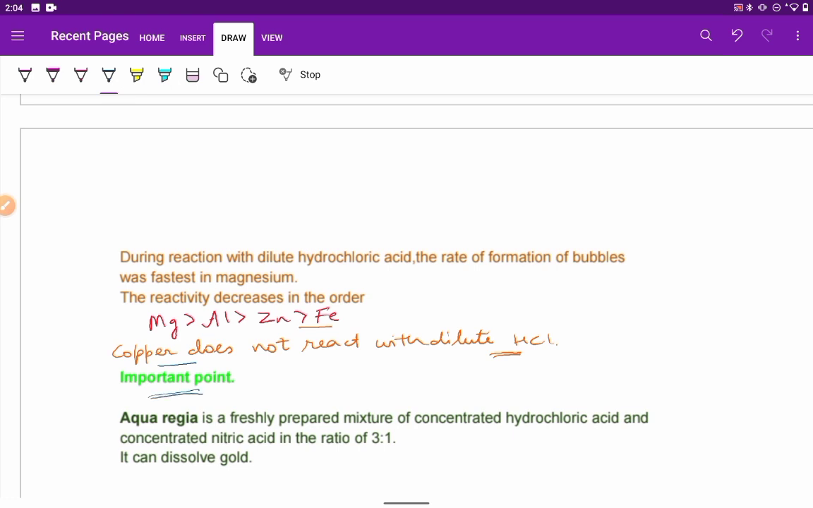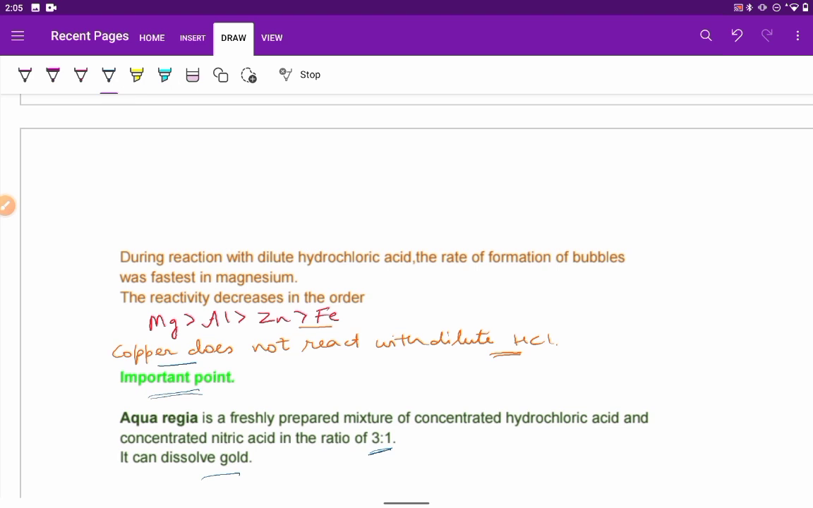Now one very important point. We will study about aqua regia. What is aqua regia? Aqua regia is a freshly prepared mixture of concentrated hydrochloric acid and concentrated nitric acid in the ratio of 3:1. The ratio should be remembered. It can even dissolve gold. This is aqua regia.